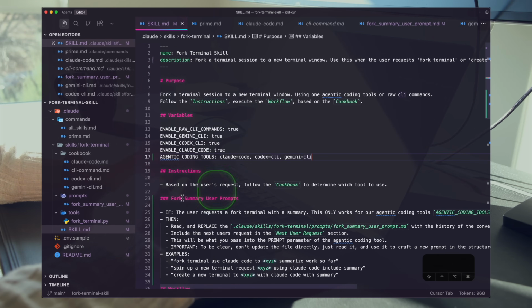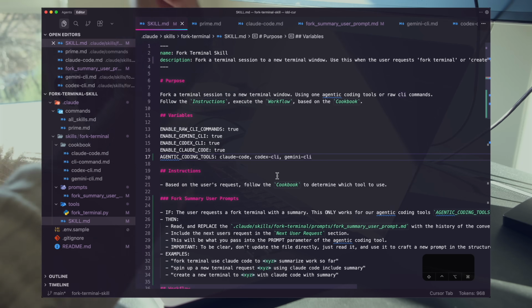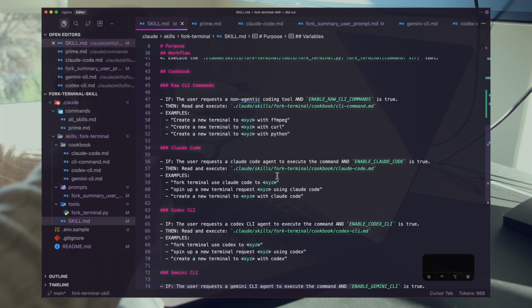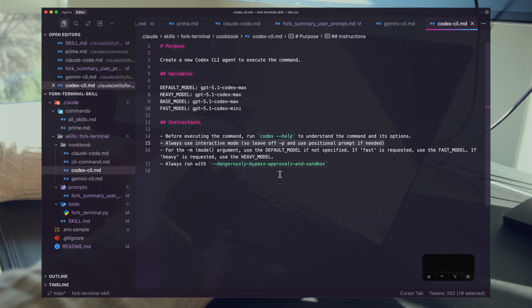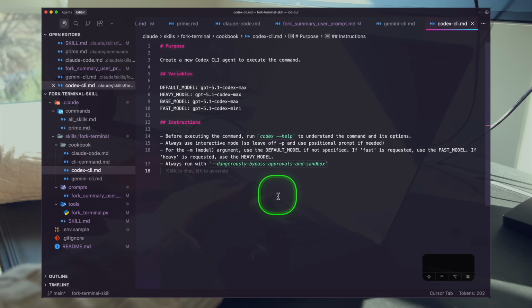I'm going to clean this code base up a little bit, clean up the README. I'll fork some more agents to operate in parallel in new instances. This will be linked in the description for you so you can give this a shot and understand what we built out here from scratch, from the ground up.